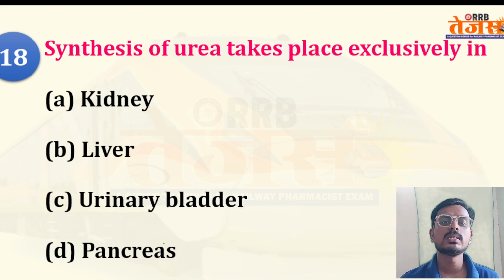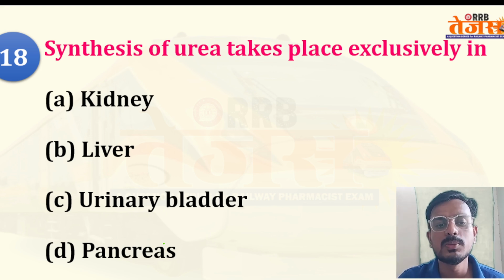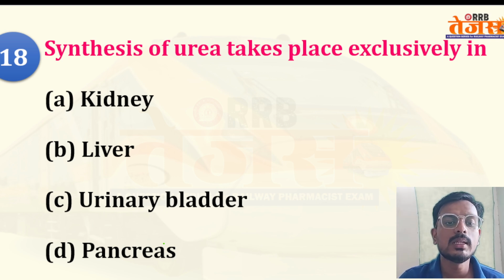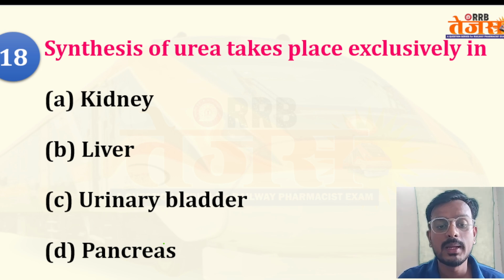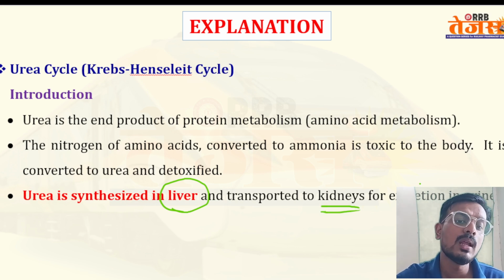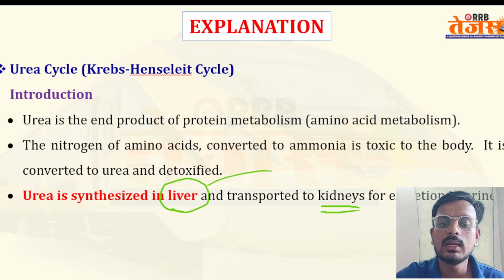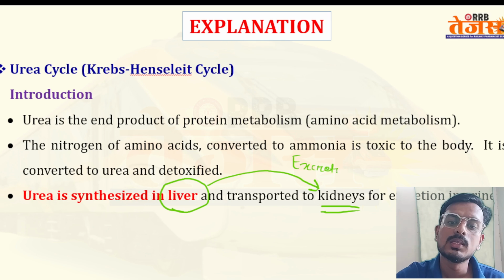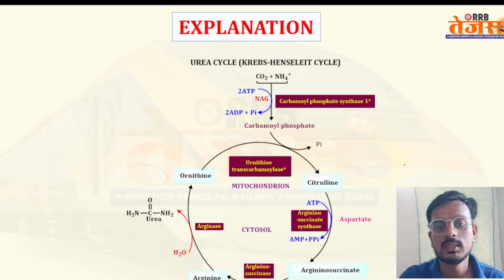Coming to the next question: synthesis of urea takes place exclusively in which part? Kidney, liver, urinary bladder, or pancreas. Remember, urea synthesis takes place in the liver, because the liver is the major site for urea biosynthesis. Urea is an end product of protein metabolism. It is synthesized in the liver and transported to the kidney for excretion.